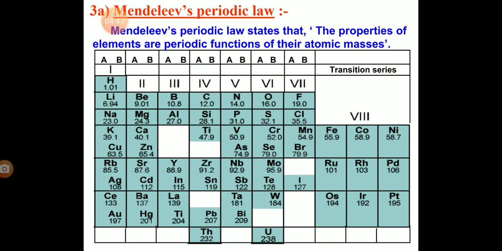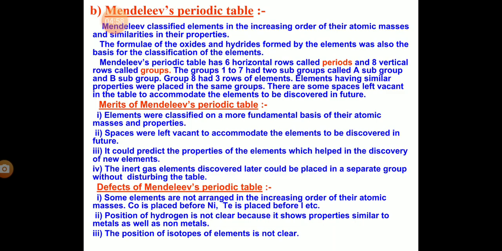So this 8 group does not have the similarity property vertically, but it has a similarity property horizontally. So there is some space left vacant in the table to accommodate the elements which will be discovered in the future.